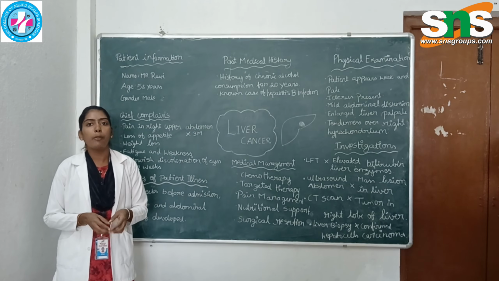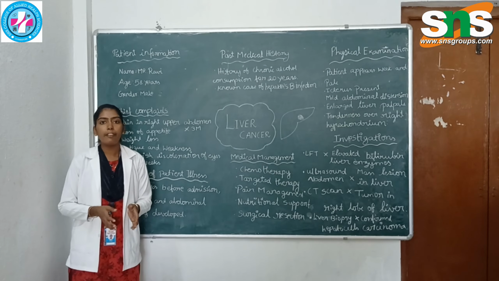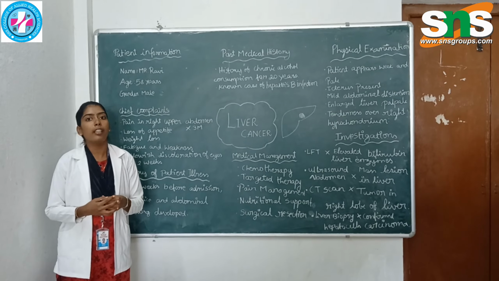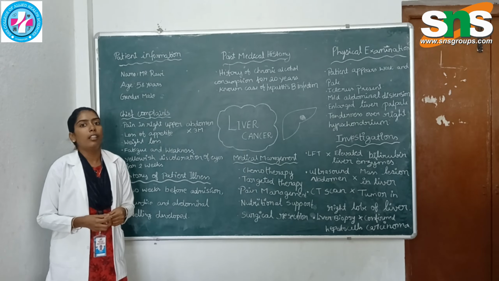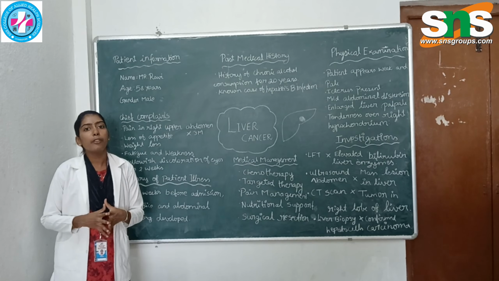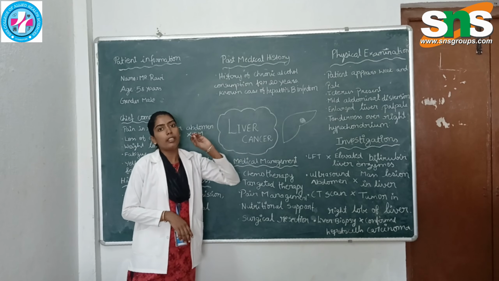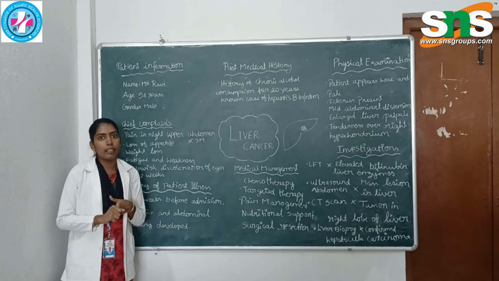Today we are going to see a case study on liver cancer. Liver cancer is a life-threatening condition. It is a fatal condition if it is untreated. Liver cancer can occur anywhere in the liver. The basic anatomy of the liver is that it contains two major lobes, the right lobe and the left lobe. The tumor or cancer can occur anywhere in the liver. Common causes of liver cancer are heavy alcoholism, tobacco use, obesity, and type 2 diabetes mellitus.